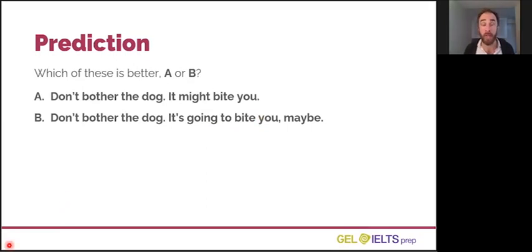A or B? Which of these sentences sounds better? Look at the next question below this video and choose the correct option.